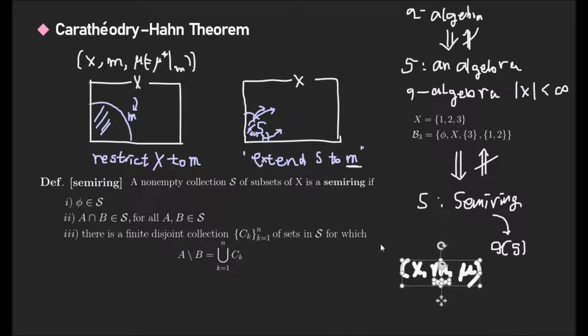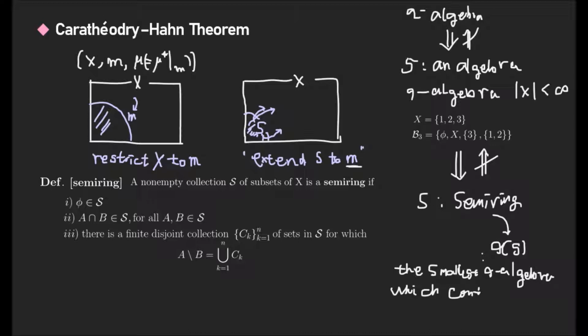What is sigma of S? Sigma of S is the smallest sigma algebra which contains the set S. So in this method, maybe we can easily construct the sigma algebra.